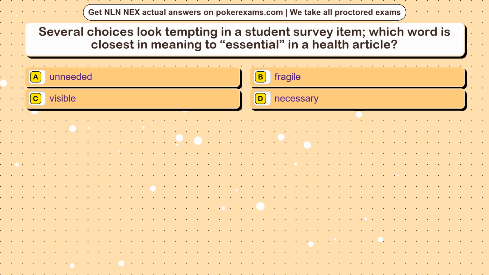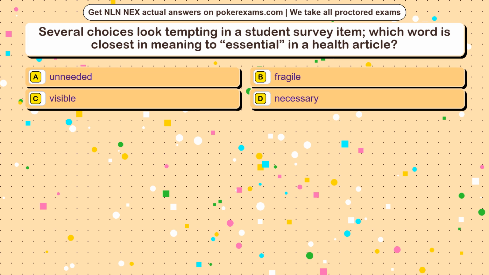Question 12. Several choices look tempting in a student survey item. Which word is closest in meaning to essential in a health article? Option A, unneeded. Option B, fragile. Option C, visible. Option D, necessary.